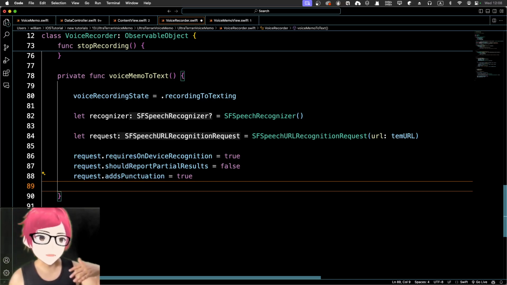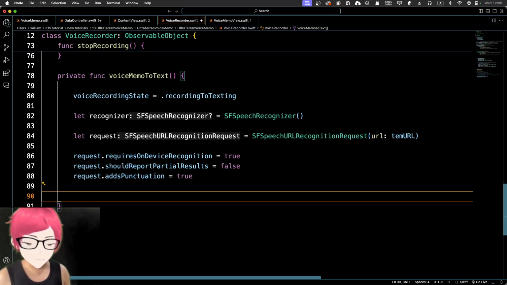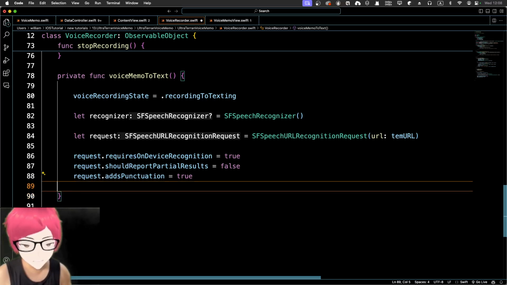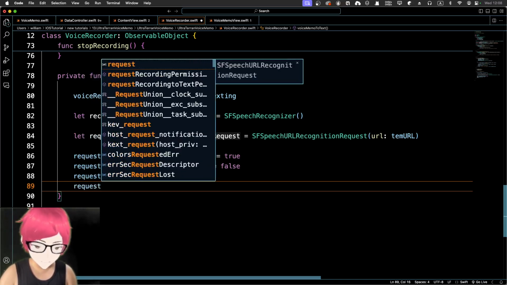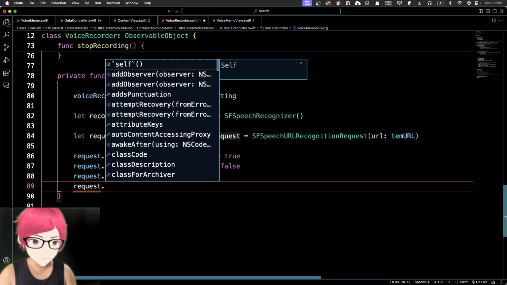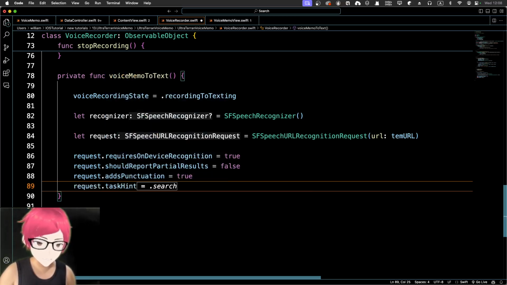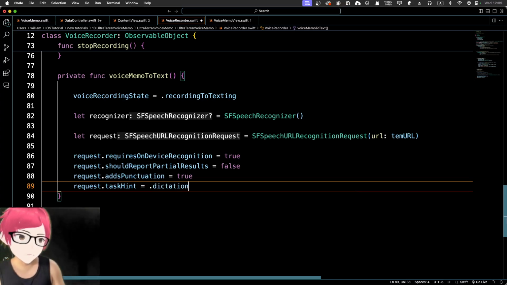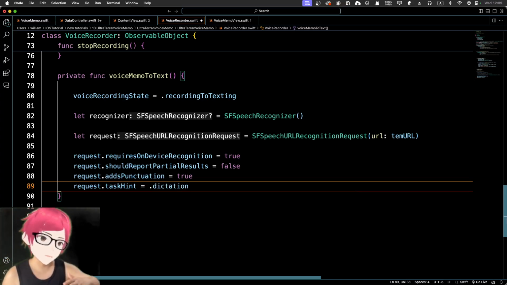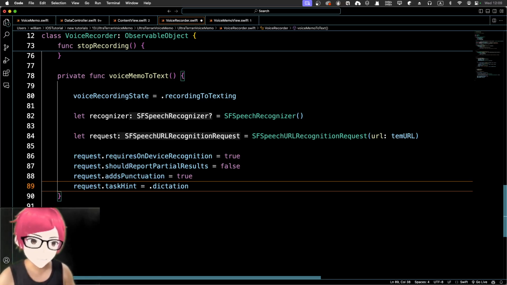If you got a question mark or raised voice at the end of a sentence, it will give you a question mark. Okay, and here the request task hint is a dictation. So instead of search, we can access dictation. So basically you're talking, you got tons of things spoken, and it will transcribe that for you.